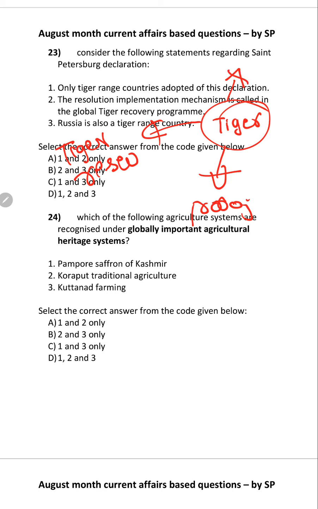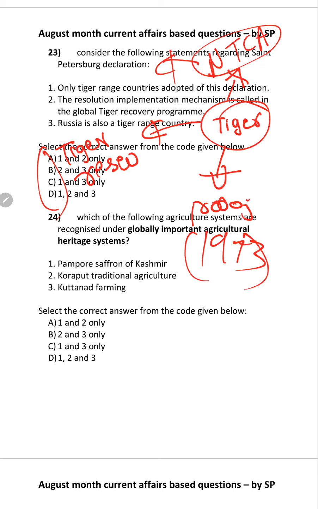Another thing, all this was in news. This was in news, established in 1973, and about the National Tiger Conservation Authority we have discussed who is the chairman of it, under which law it will come. I have explained you.